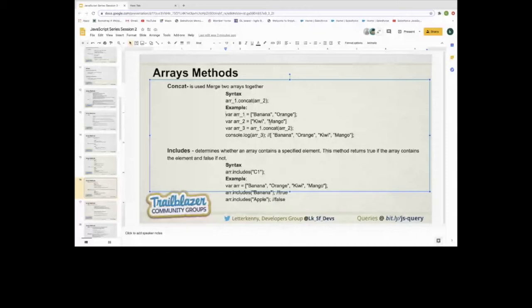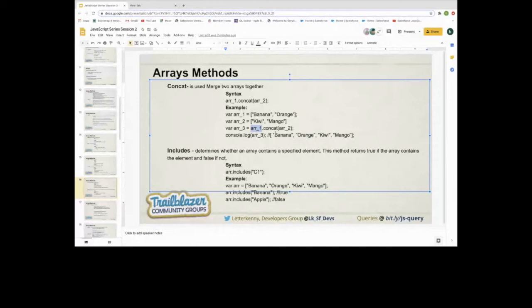We just need to use array_one dot concatenate array_two, and if we console or print the output, it will return the array with the four elements: banana, orange, kiwi and mango. So that's how it is working. That is basically merging the two different arrays.